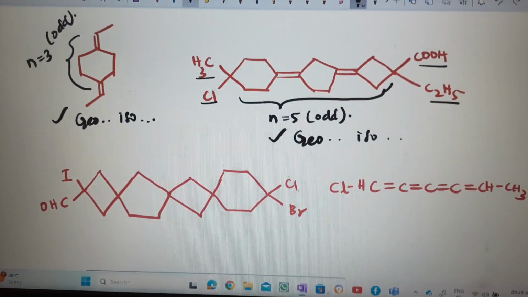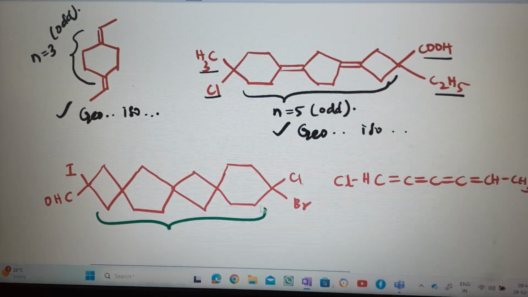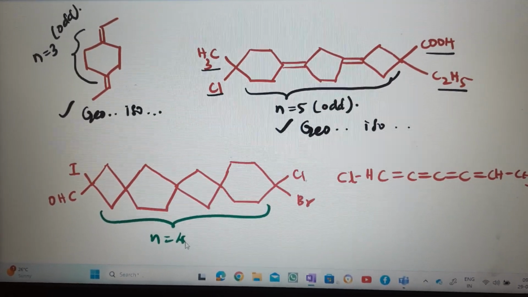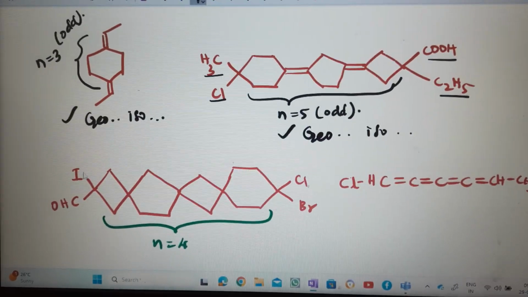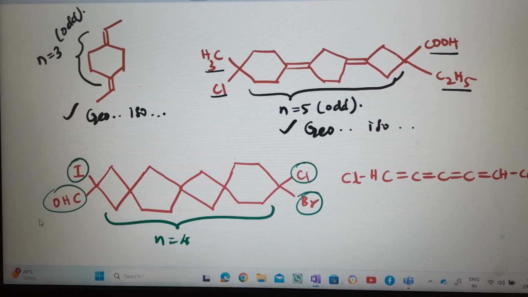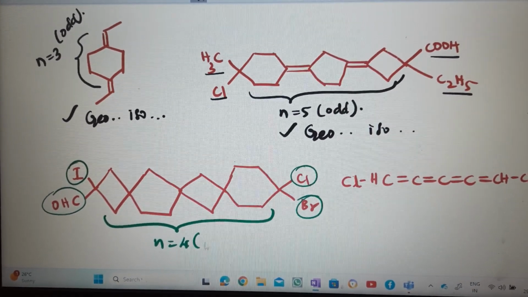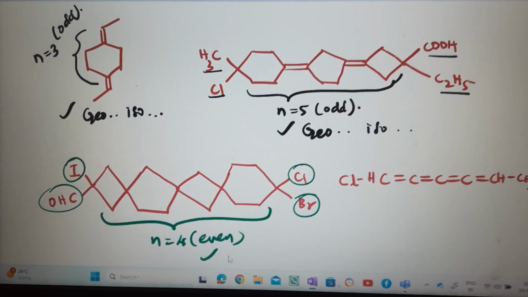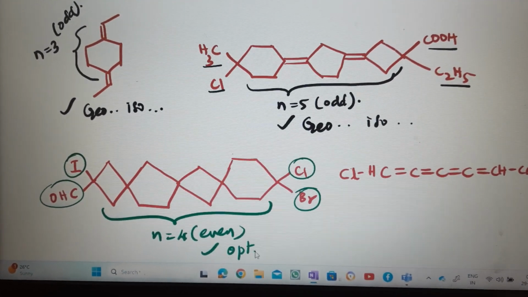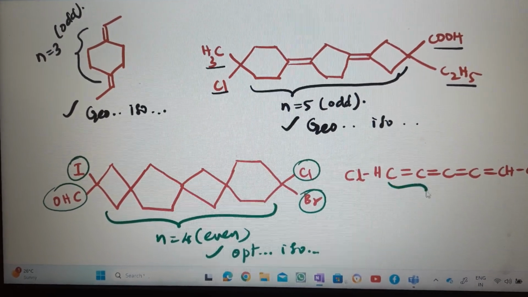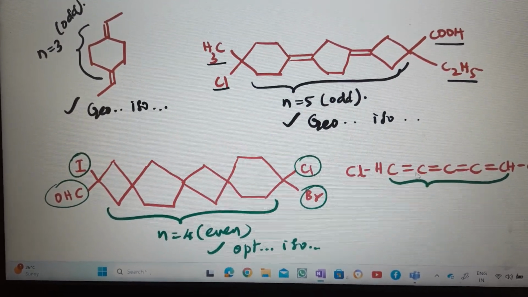Now in this case, 1, 2, 3, 4 consecutive 4 rings are there. Chance of optical isomerism, and 2 different groups there or not, we have to cross check. Yes, all 4 groups are different, even number, then exhibiting optical isomerism. Now here, consecutive double bonds, how many? 1, 2, 3, 4.